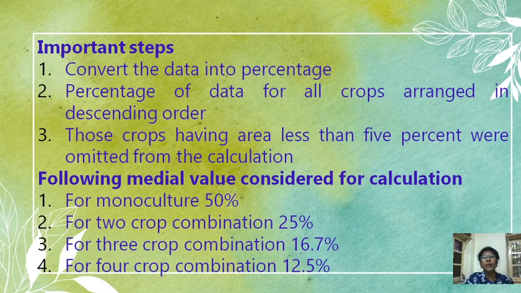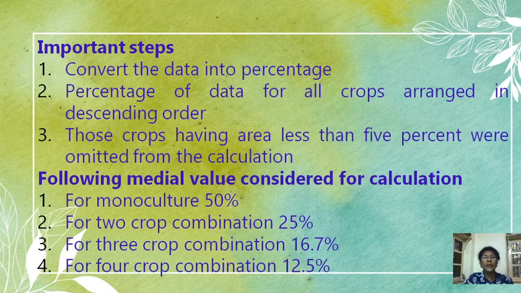Percentage of data for all crops is arranged in descending order. And the third step is that crops having area less than 5% are omitted from the calculation. If some particular crops have area less than 5%, there is no need to consider those crops for the calculations.